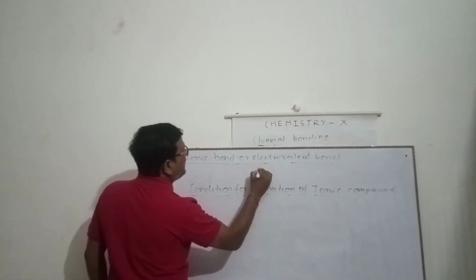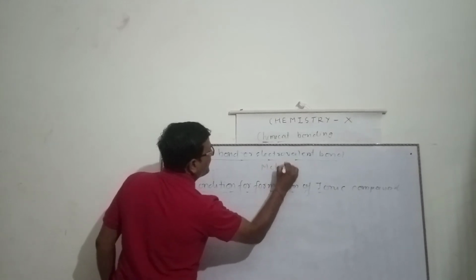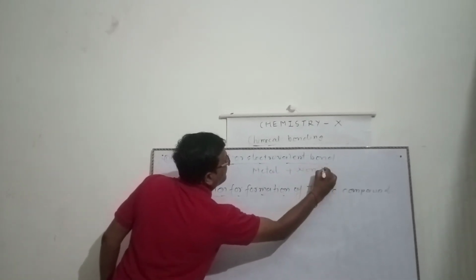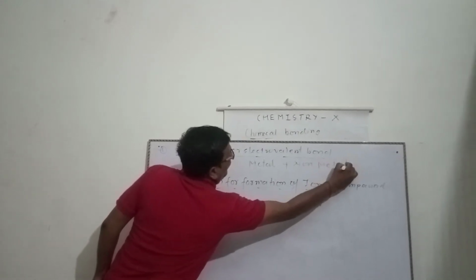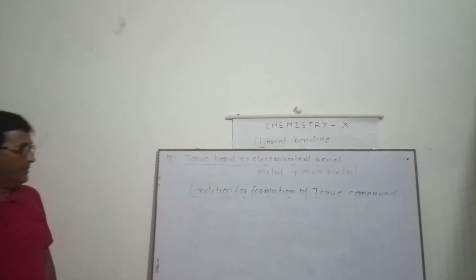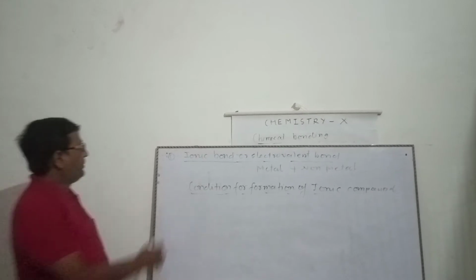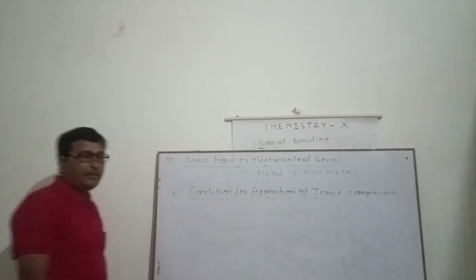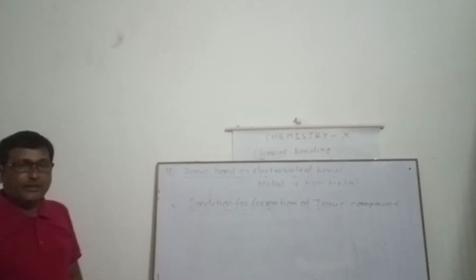The bond between metal and non-metal is also an ionic bond. Now we are moving towards the conditions for formation of an ionic compound or ionic bond.